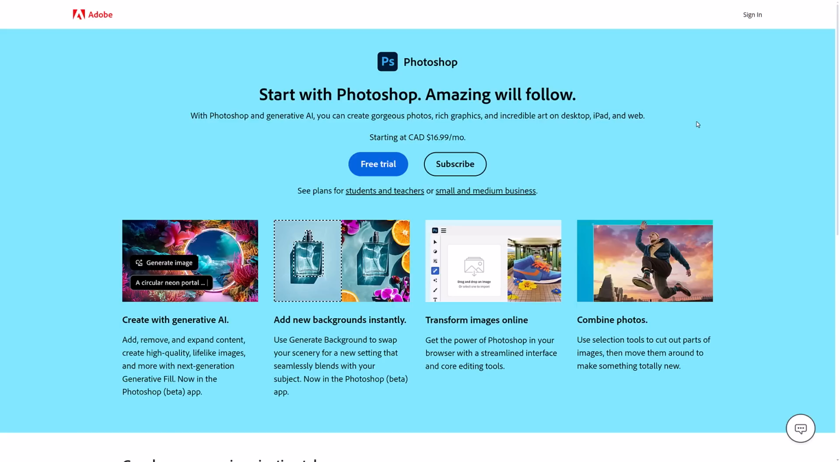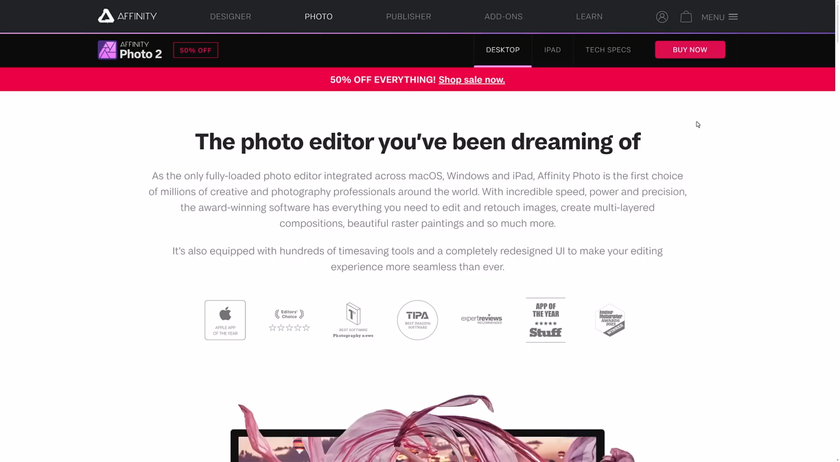But anyways, you're looking for an alternative to Adobe Photoshop. What options do you have out there? Well, first off, we have probably the number one, and this is Affinity Photo. This is personally what I use instead. It does not have a one-for-one feature parity, but it is very cheap.